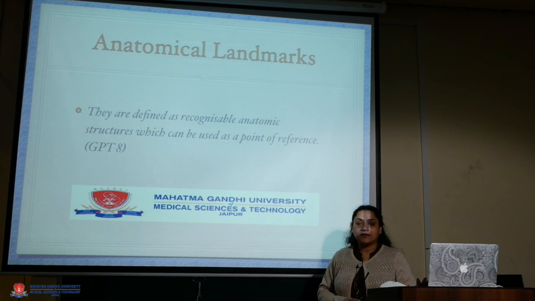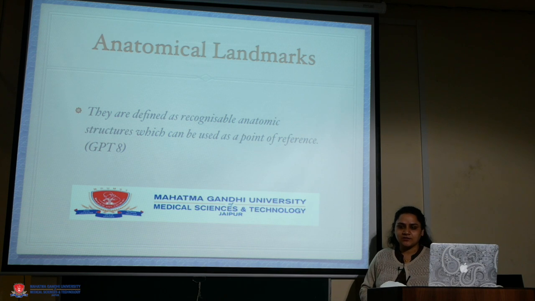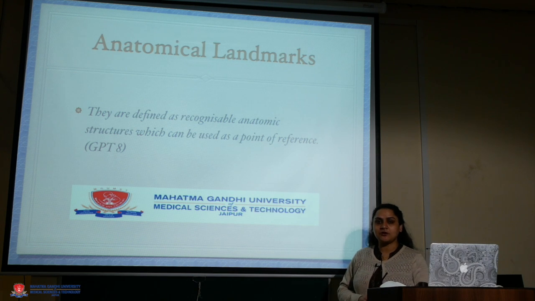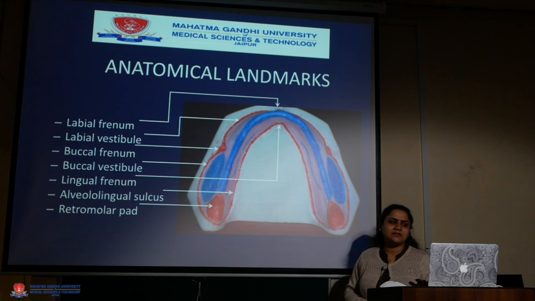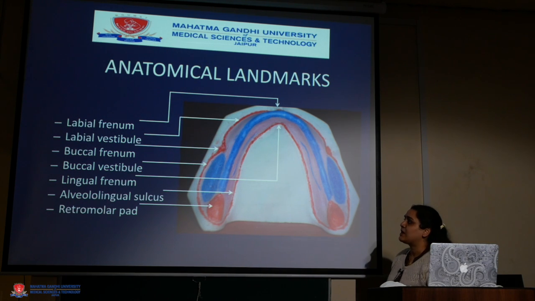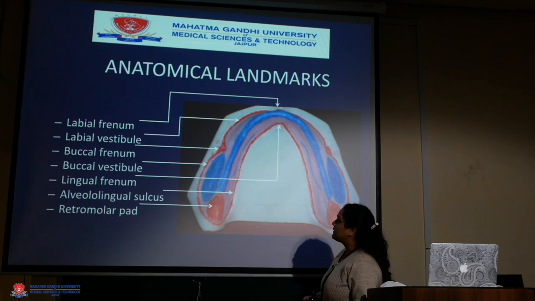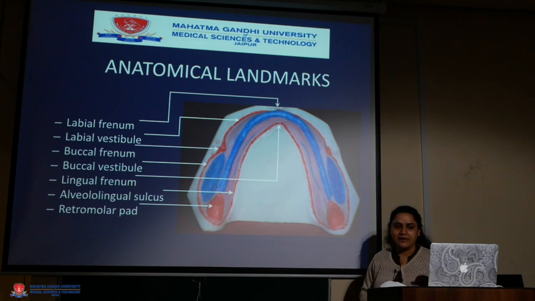Anatomical landmarks are defined as recognizable anatomic structures which can be used as a point of reference. This definition was given in Glossary of Prosthodontic Terms 8. The anatomical landmarks in the mandibular edentulous foundation are the labial frenum, the labial vestibule, the buccal frenum, the buccal vestibule, the lingual frenum, alveolingual sulcus, and retromolar pad.